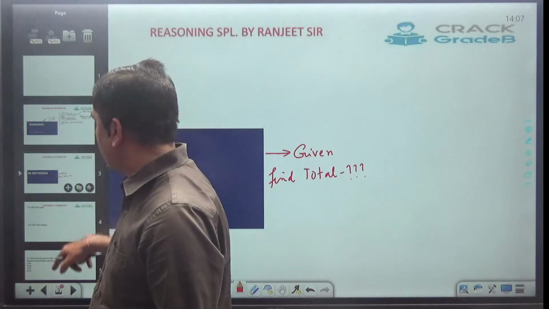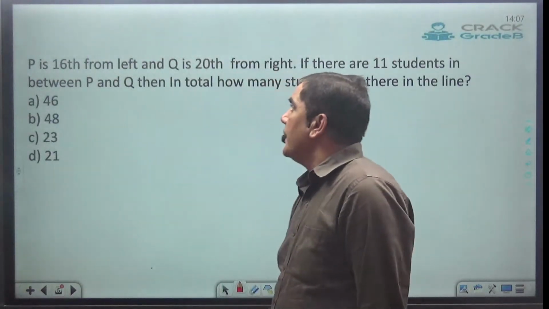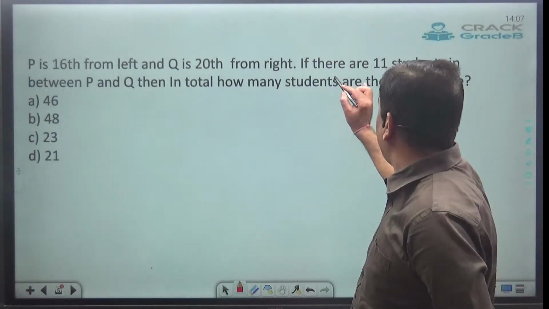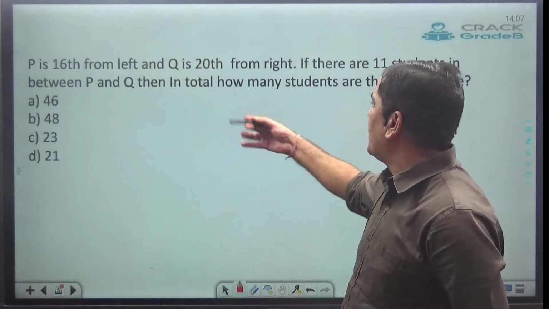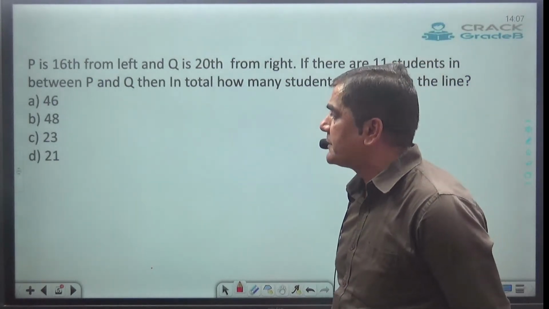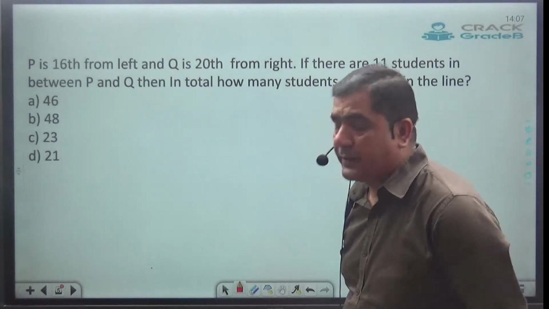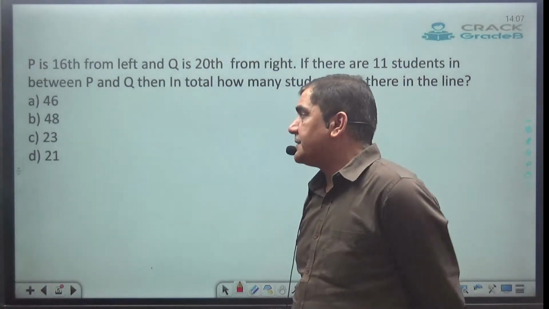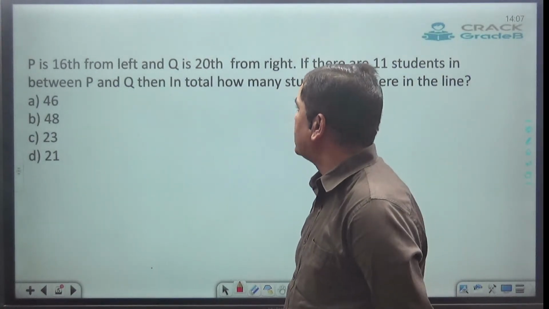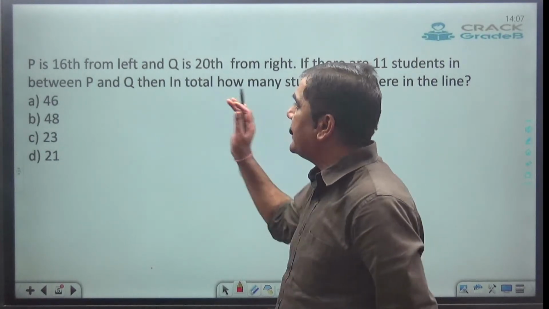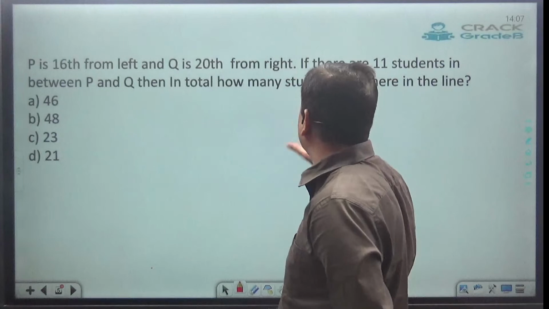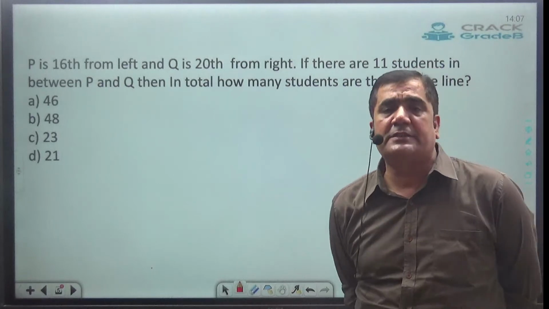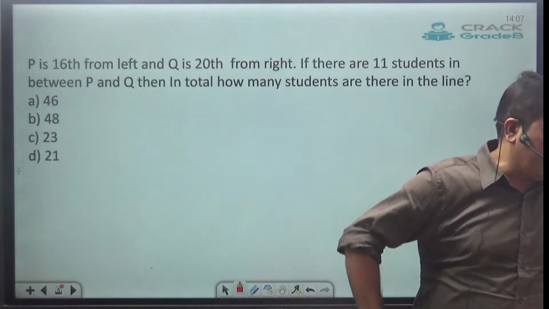Let's take an example. Here they are saying P is 16th from left and Q is 20th from right. If there are 11 students in between P and Q, then in total how many students are there in the line? Options are 46, 48, 23, 21. What's the answer for this one? You tell me.